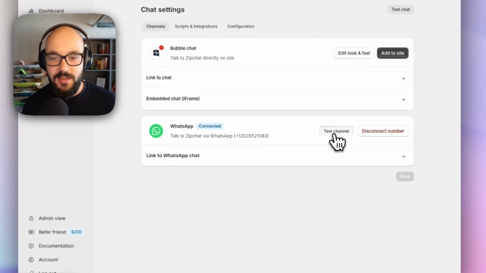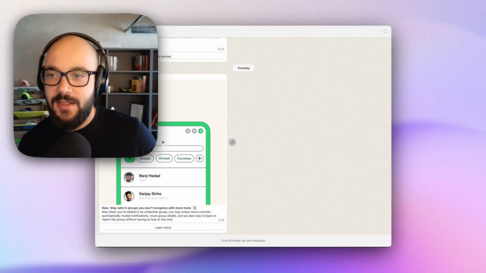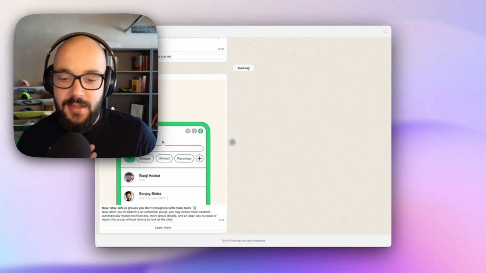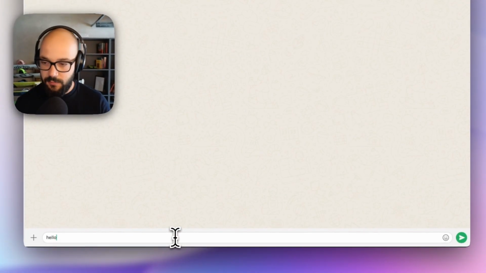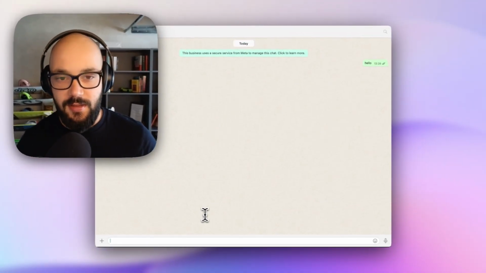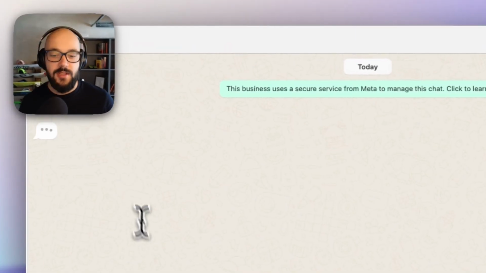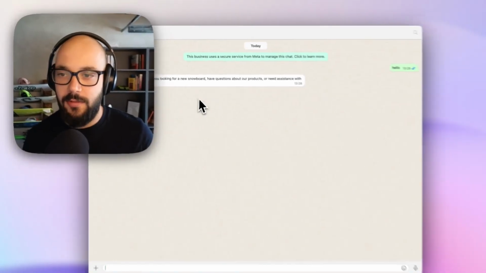We can just click on test channel, and this is going to automatically open my WhatsApp app on my computer. It's going to start a chat with my business account on WhatsApp. If I send a message, this message will be received by Zipchat. The typing bubble shows up, it's generating a message, and it's saying, hey, how can I help you, etc., etc.